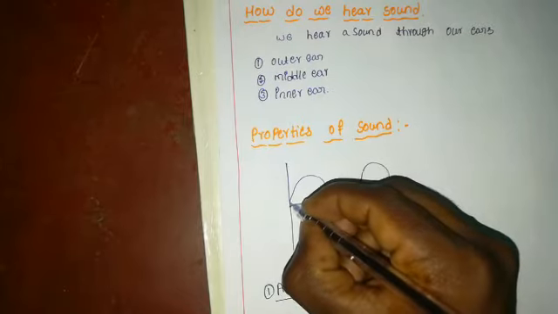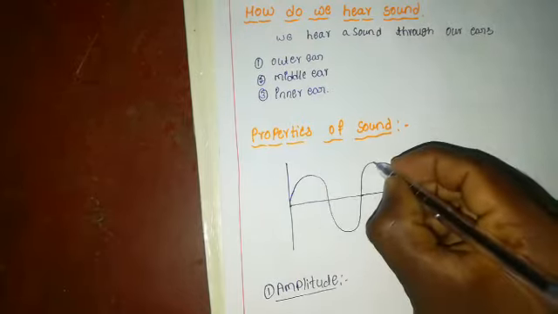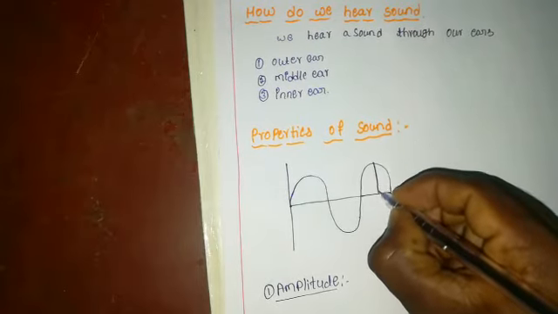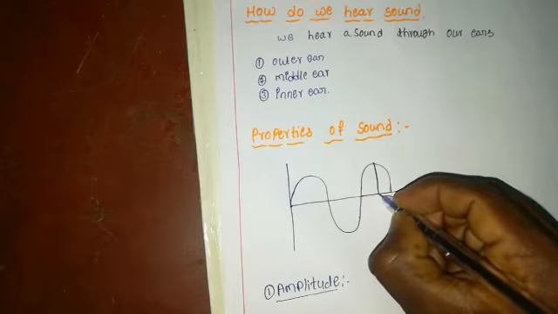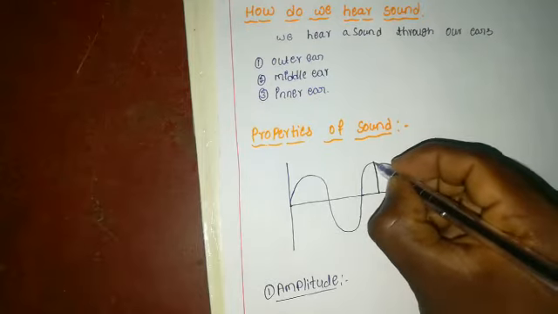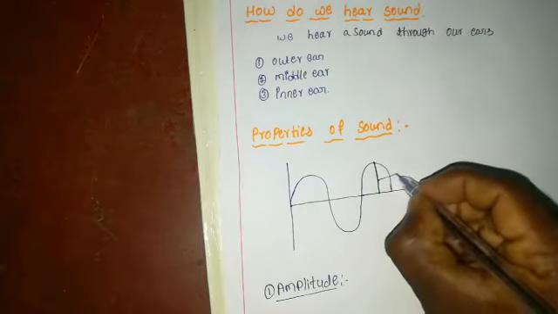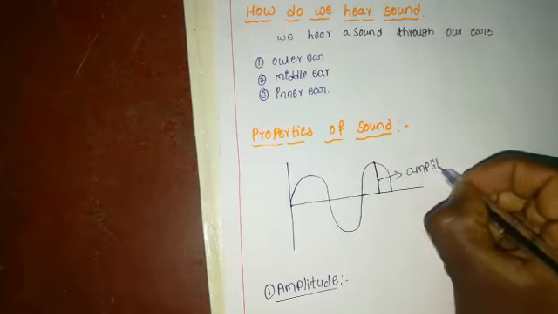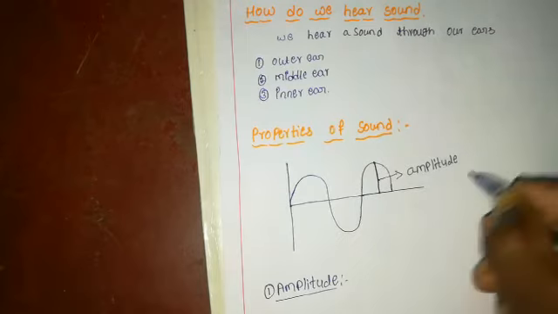This is a sound wave. The maximum distance or displacement is the amplitude of the sound, which means the maximum displacement of a vibrating particle from the mean position to the extreme position. The sound has an amplitude.